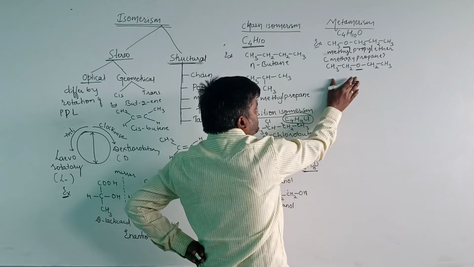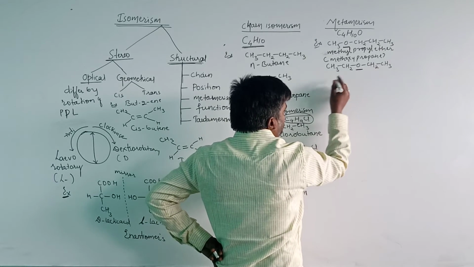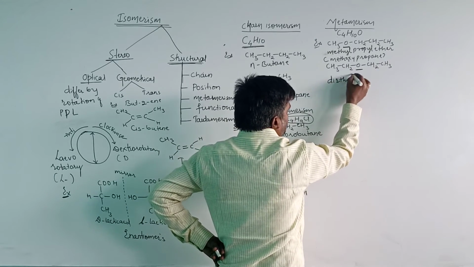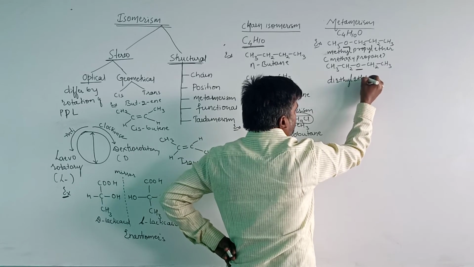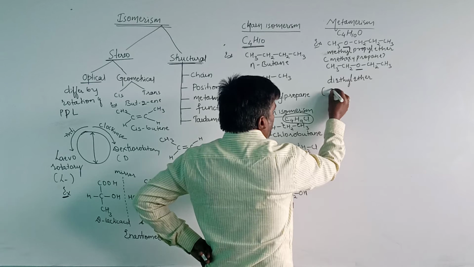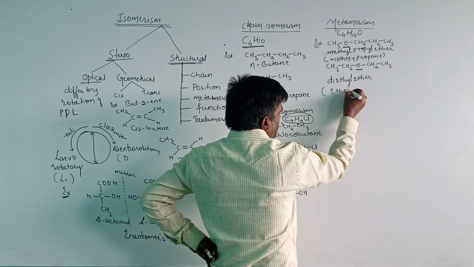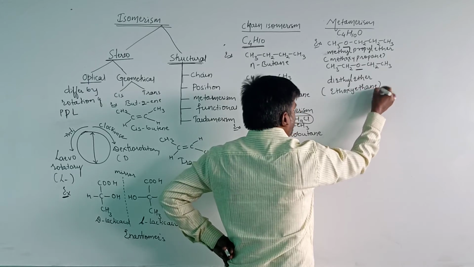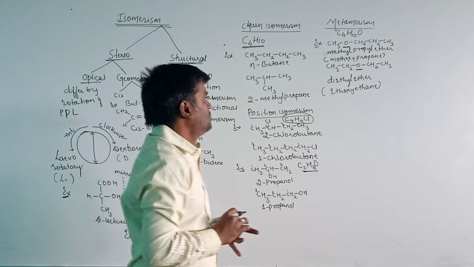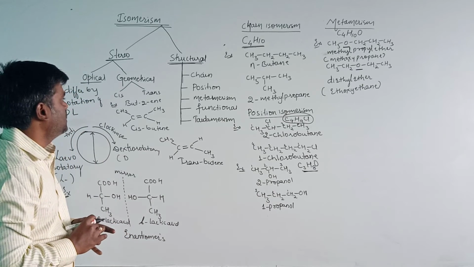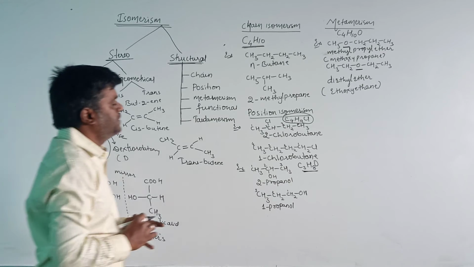Let us see the name for this compound. Ethyl, that is diethyl ether. Diethyl ether is the general name. The IUPAC name is ethoxyethane. Okay, this is about metamerism.